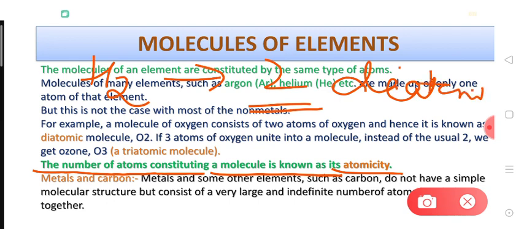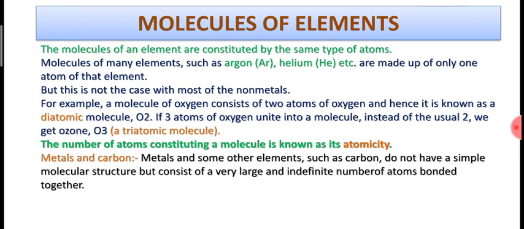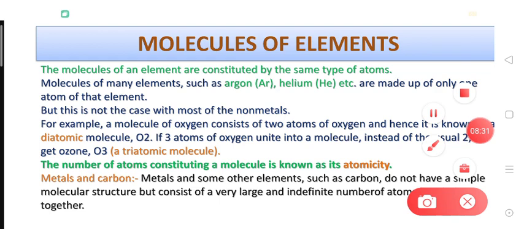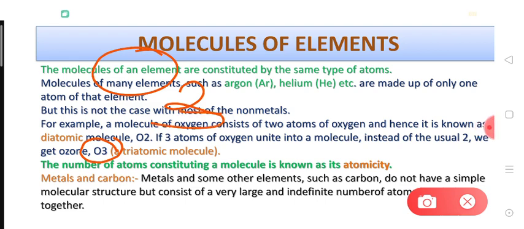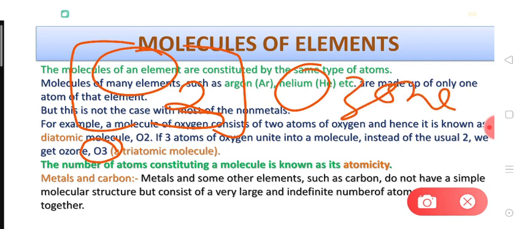In the same way, an oxygen molecule is also diatomic, but when 3 atoms of oxygen combine together, this becomes ozone, right? You have already studied that ozone protects us from ultraviolet radiations.